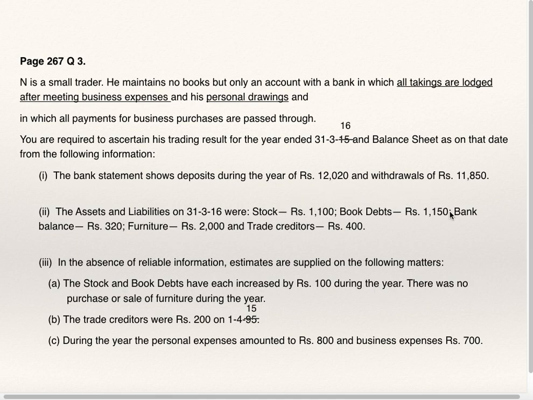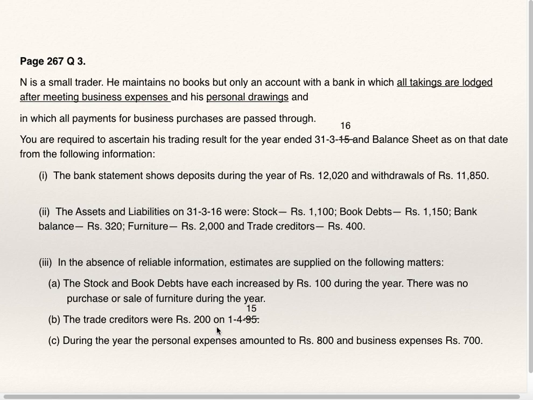This is closing stock, this is closing debtors. They have increased by 100 during the year. So from the closing balance, if you deduct 100, you will get opening stock and opening debtors. There was no purchase or sale of furniture during the year. That means whatever they are showing as closing furniture, we will assume that same is opening furniture, and you can write a note: it is assumed that no depreciation is provided on the furniture.